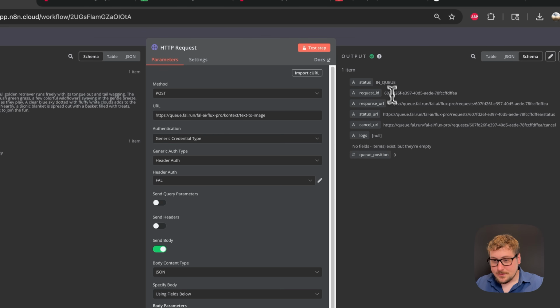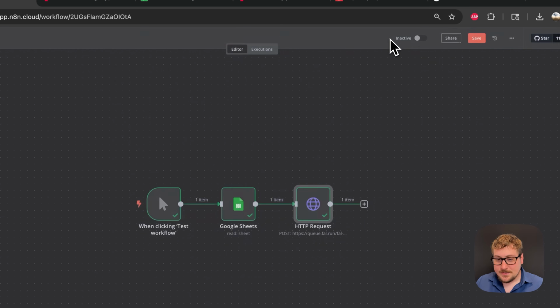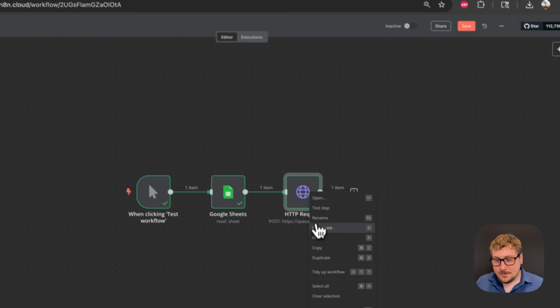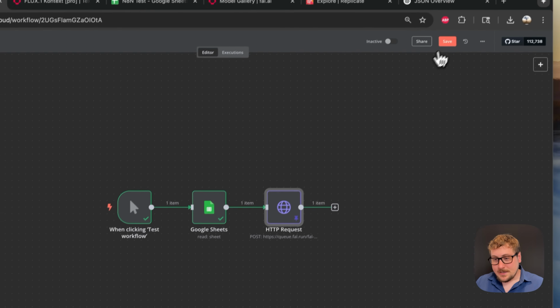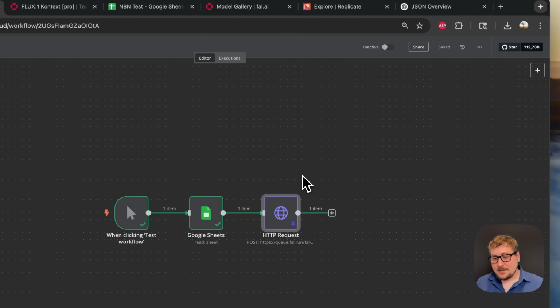And there we go. So you can see it's now in queue, and then we get all this information on if we can check the status. And I'm going to be showing you how to do this a simple way, and then later on I'll be doing it in a little bit better way that's less likely to crash. So now that we have this, one thing we can do here is pin this data for now. So if anything crashes, it will still have that data because we sent that request.